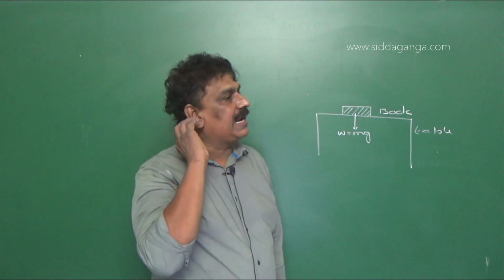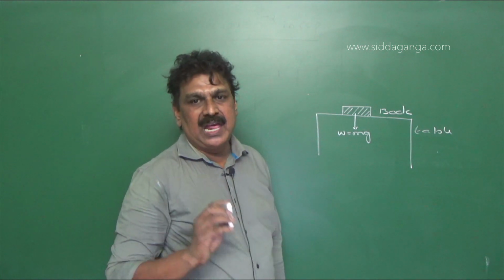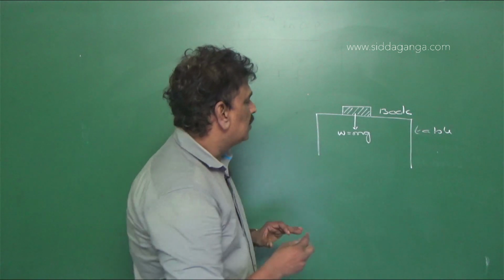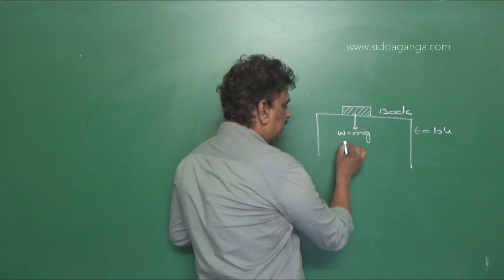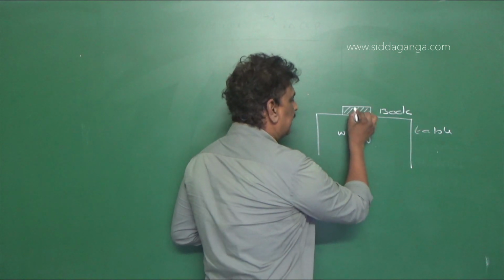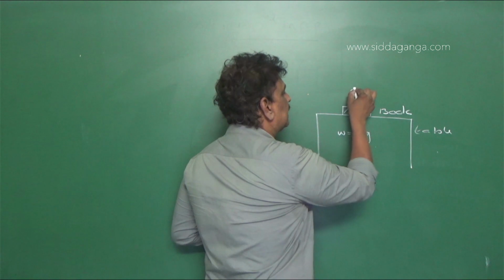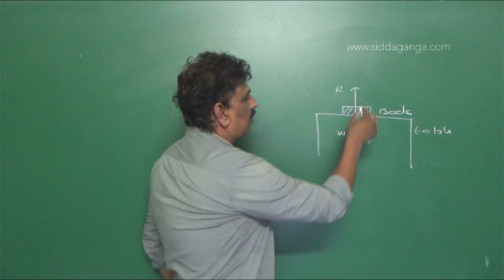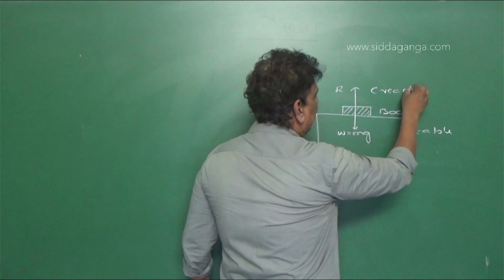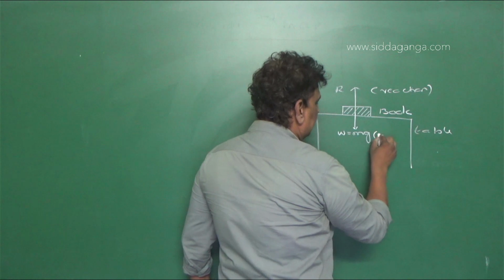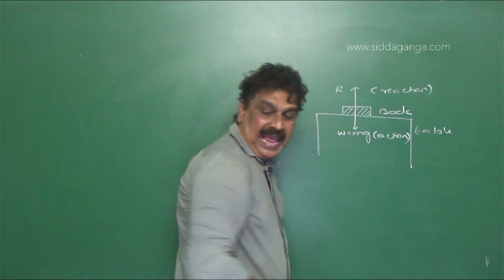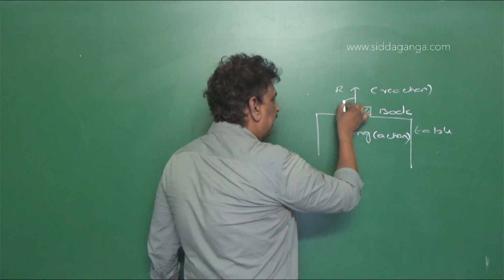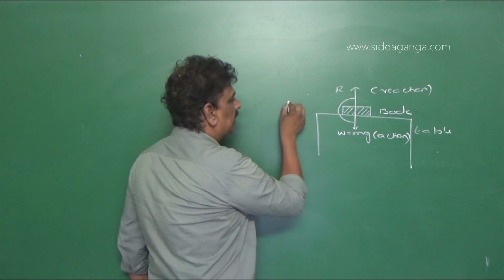We know from Newton's third law of motion that for every action there is an equal and opposite reaction. So when the book exerts a force equal to its weight on the table, the table exerts a reaction force. This reaction force is the reaction and the weight is the action. So what is the angle between the reaction force and the action?